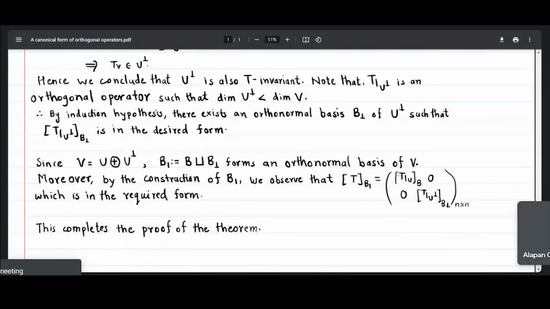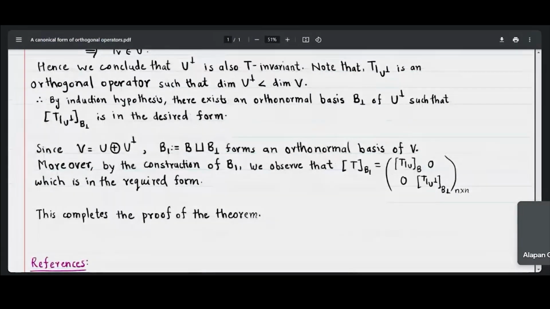the matrix of T with respect to B1 looks like this: on the diagonal, the first entry is T restricted to U with respect to basis B, and the second diagonal entry is T restricted to U perp, that matrix with respect to B perp. So this matrix is in the required form, and this matrix is also in the required form. So the matrix of T with respect to B1 is also in the required form, and this is how we proved our theorem by induction.